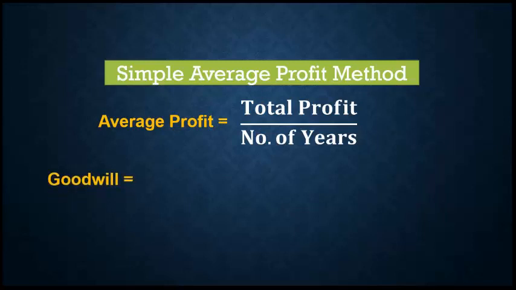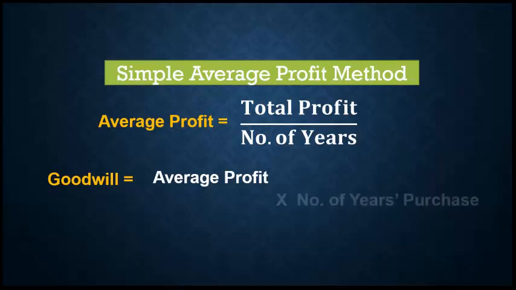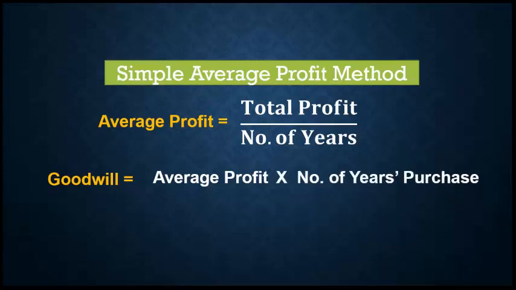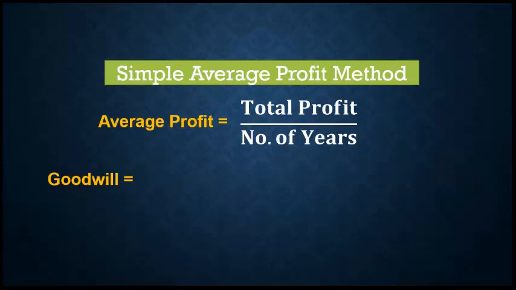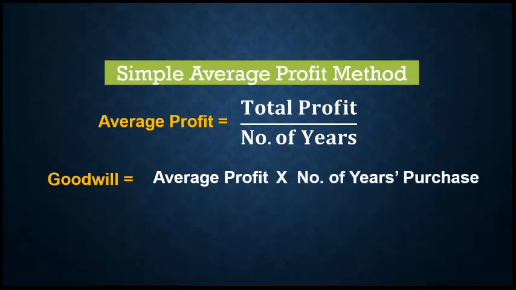Goodwill is equal to, in a simple average profit method, average profit into number of years purchase.